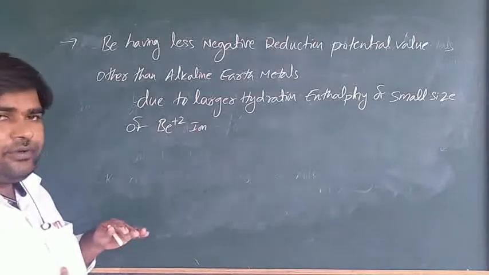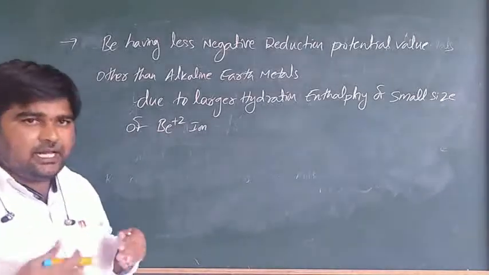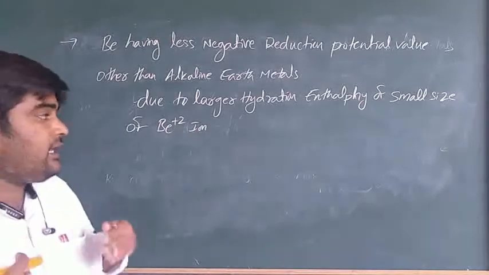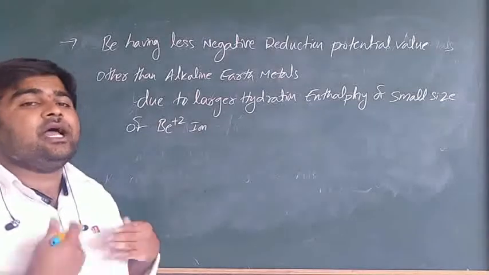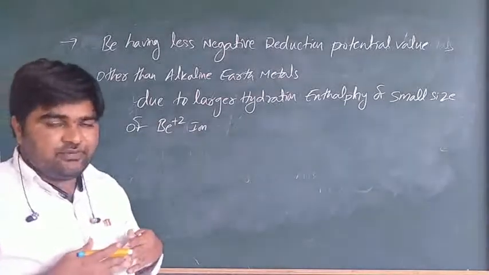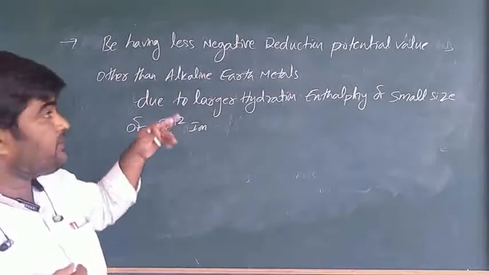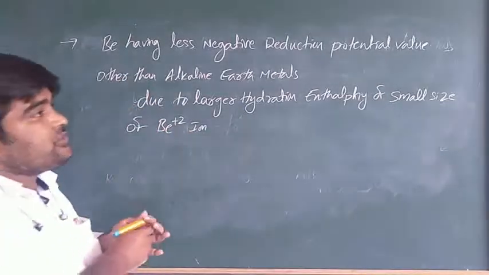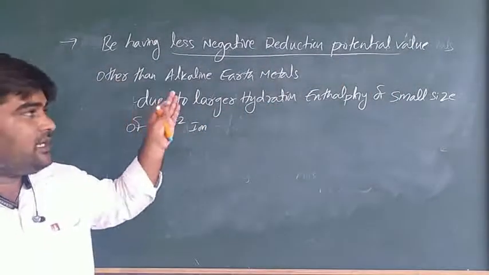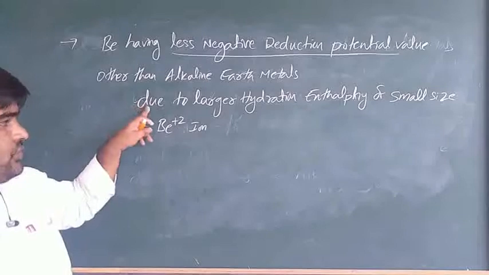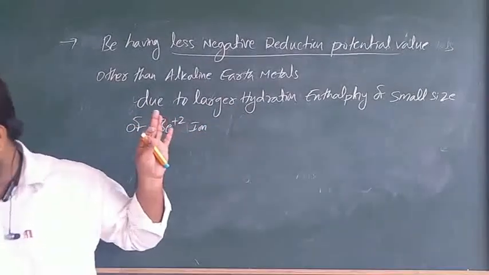This is combined with the high atomization enthalpy value. Why beryllium plus 2? Because beryllium has a less negative reduction potential value than the other alkaline earth metals due to the larger hydration enthalpy of the small size of the beryllium plus 2 ion.